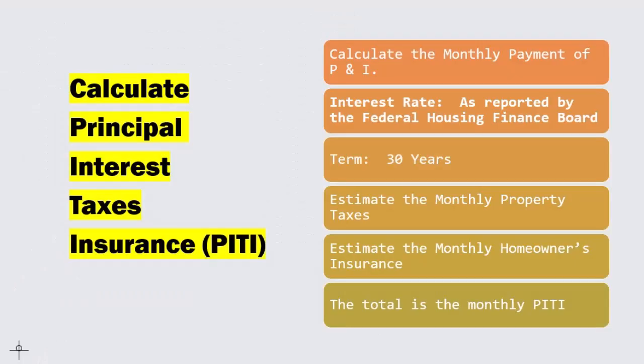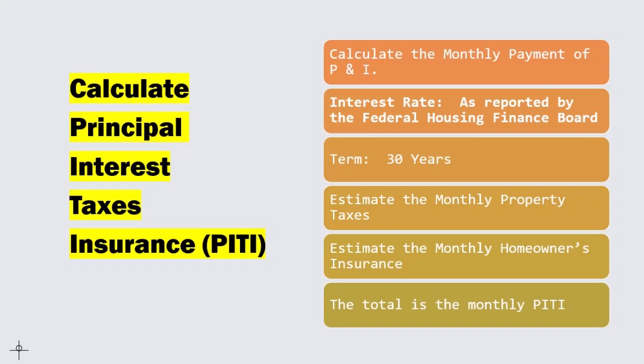The monthly payment of principal, interest, taxes, and insurance, PITI, is computed as the sum of three parts. First, there is the monthly payment of principal and interest. Always assume the loan has a 30-year fixed term. The second element is property taxes. The index assumes that the property taxes are equal to 1% of the median price of home sales. That number is then divided by 12. The monthly insurance on the house is assumed to be 0.38% of the median home sales price divided by 12. The result of these three calculations is the monthly PITI for the loan on the median-priced home.